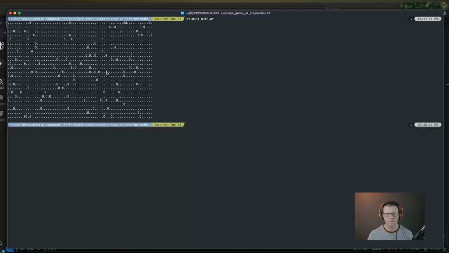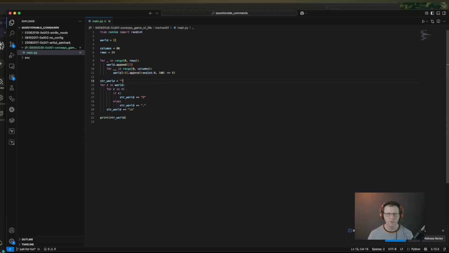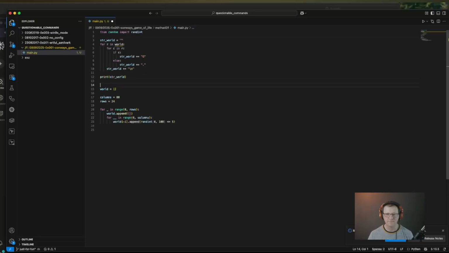Now that we have our world and that it's fully populated, we need to start thinking about the actual logic of Conway's Game of Life. You know what? Let's start by making this its own method. So we're going to first of all move this up to the top,